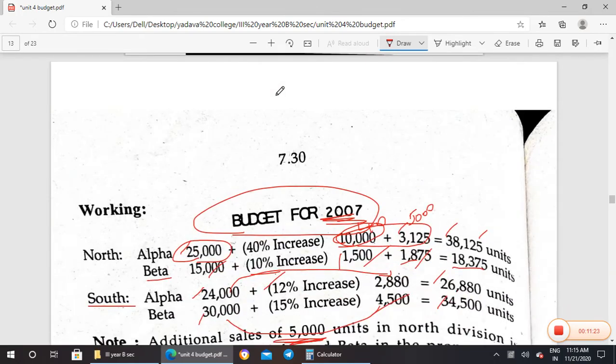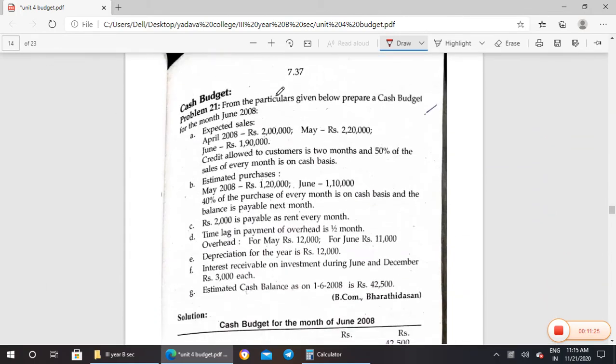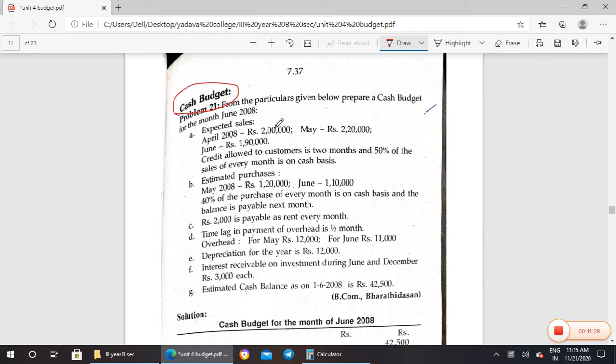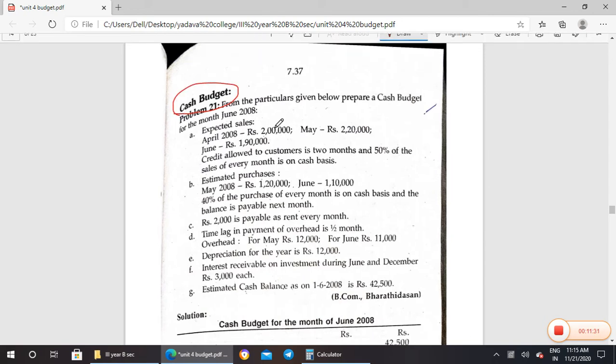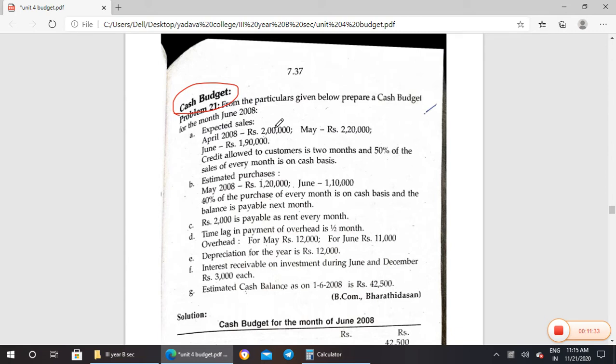Okay, so now we move on to the next problem, cash budget. In this cash budget, we have to carefully note down what they have given. That is very, very important. Each and every line we have to read twice, and only then will we be able to understand. Because in a cash budget, they may consider credit sales.